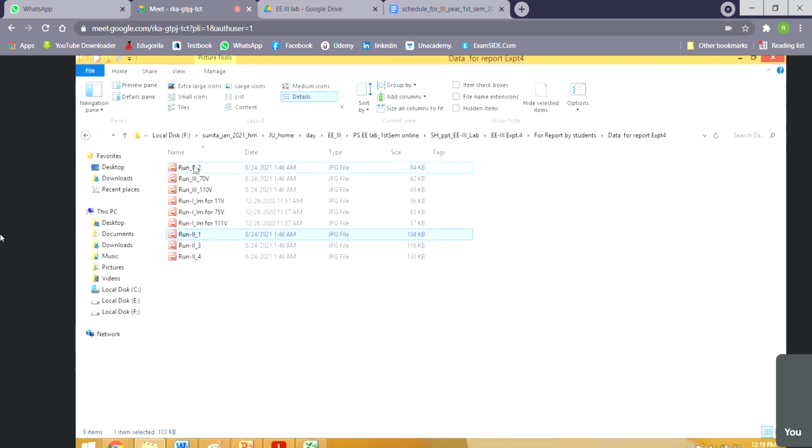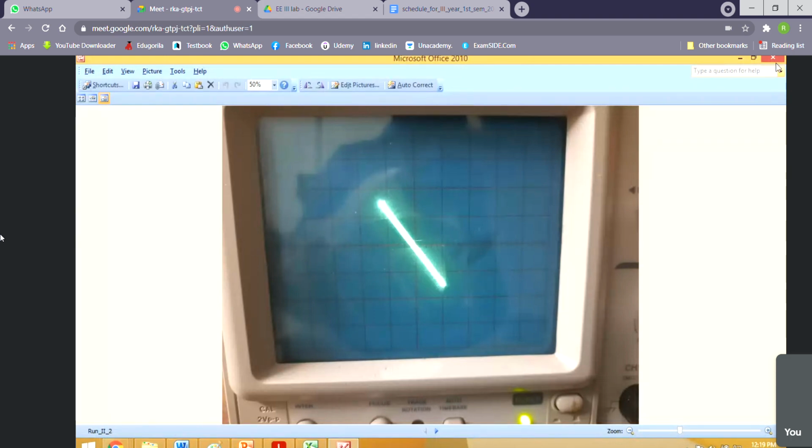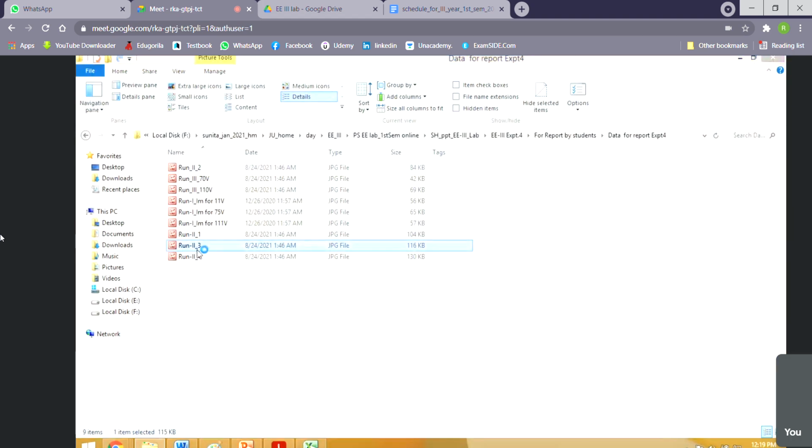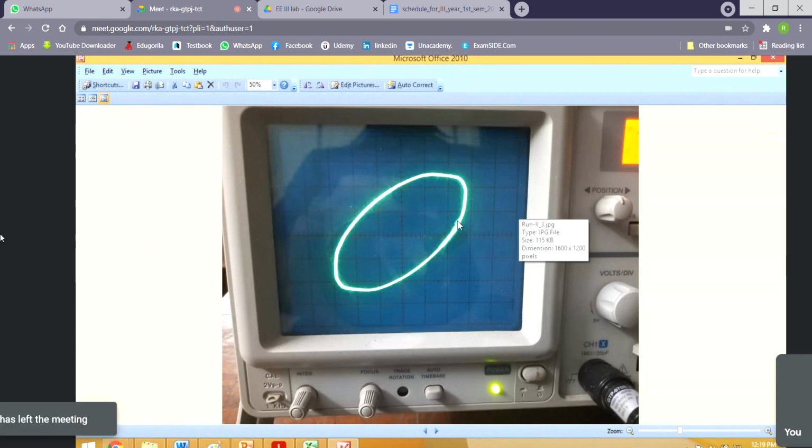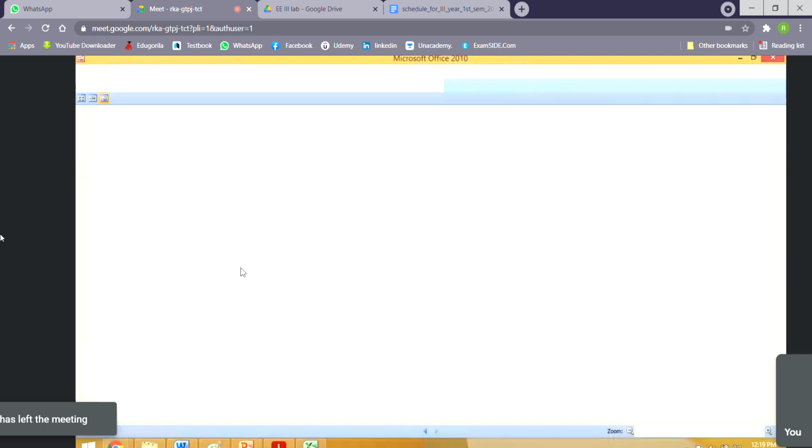Then this is for 180 degree. This is for 45 degrees. So you just trace it and calculate the angle. It will be near 45 degree, maybe 43 like that. And no, it will not be exact. It will not be exact actually.